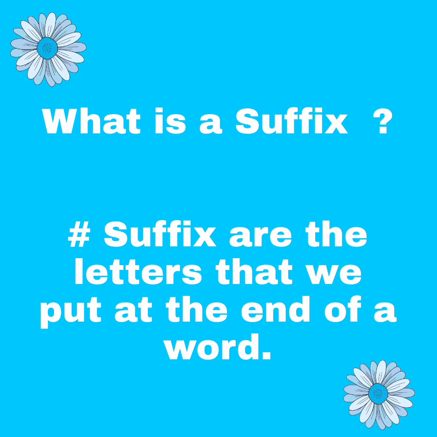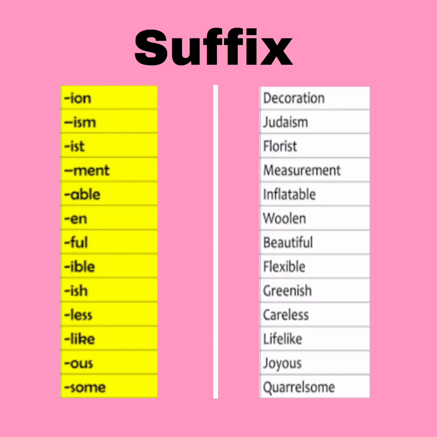I'm repeating again. In prefix we use the letters at the beginning of the word, but in the suffix we use letters at the end of the word. But the basic similarity is that every time in prefix or suffix we are getting a new word.